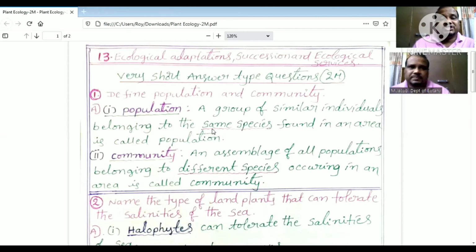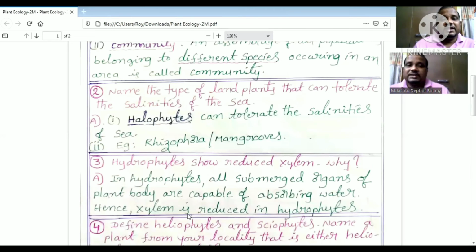In population, same species is a very important point. In community, different species is very important. Second one is name the type of land plants that can tolerate the salinities of the sea.